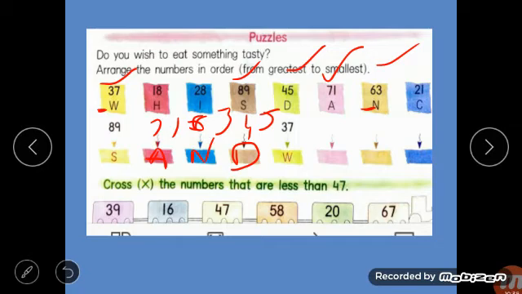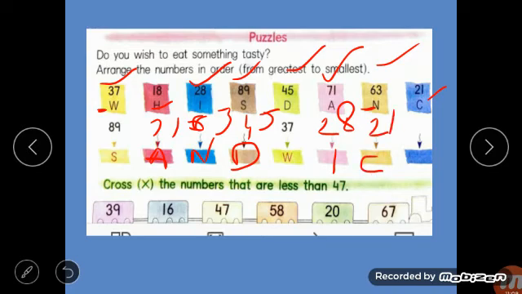Now 37 is done for you. Then what are the remaining numbers? 18, 28 and 21. So here 1, 2, 2. Then 2, 2 is the same. Then you have to see the ones place, 8 and 1. 8 is greater than 1. So here you have to write 28 and it is I. Okay. Then what is left? 18 and 21. Which one is greater? 21 is greater. Here you have to write C.